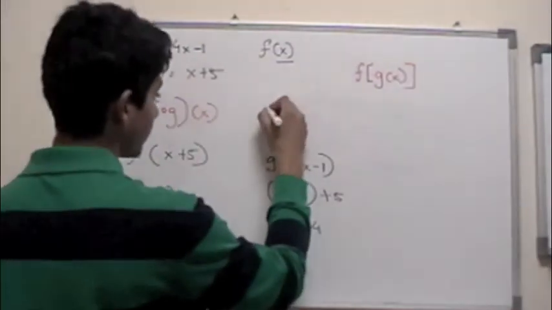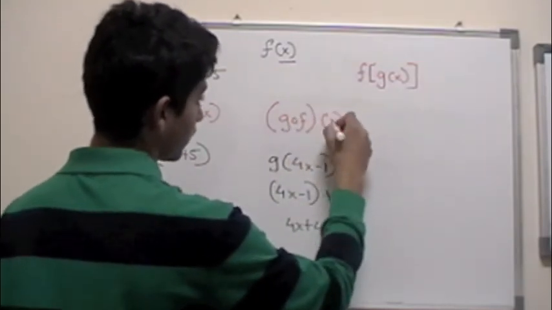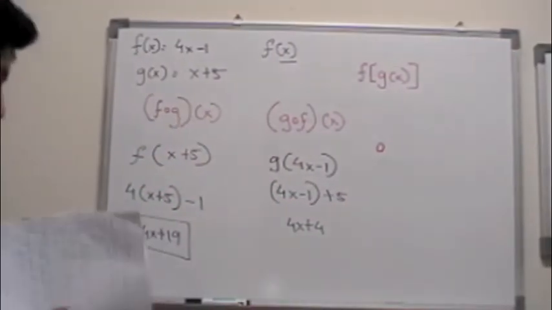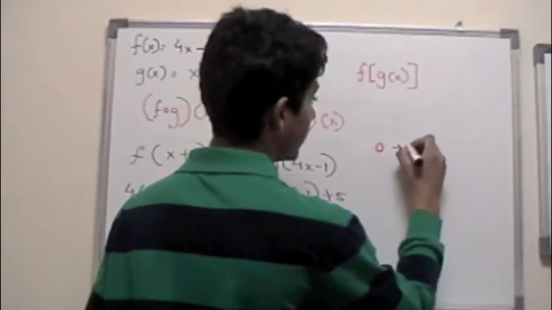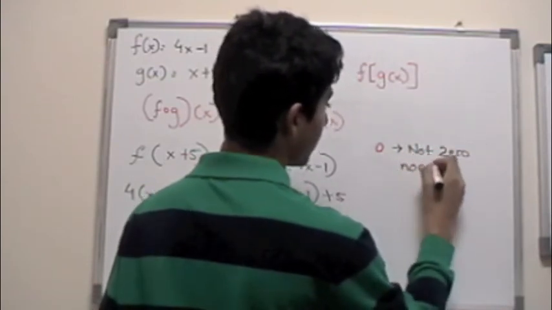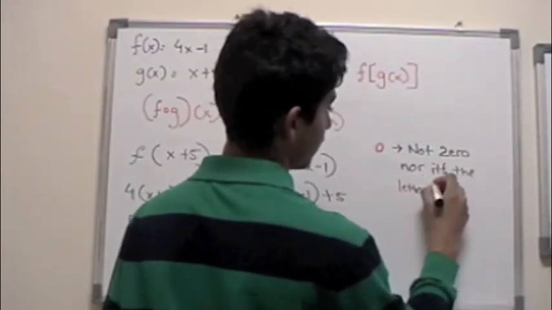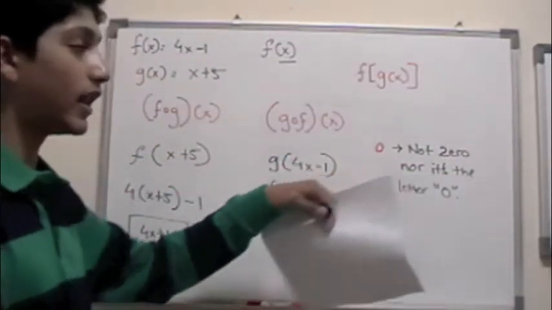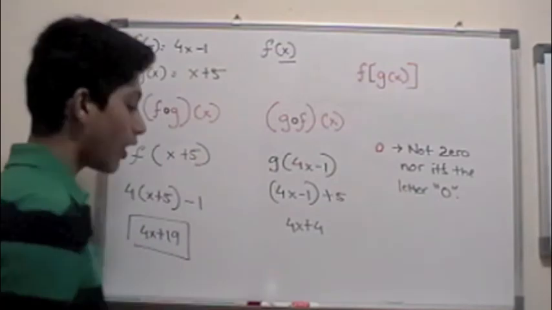Now this small circle does not imply that it's a 0, nor is it the letter O. You can just read it as g of f of x and f of g of x.